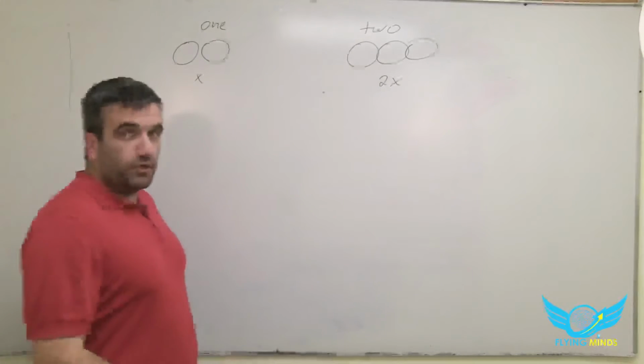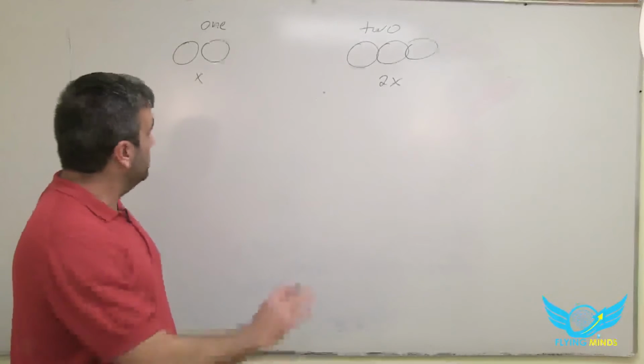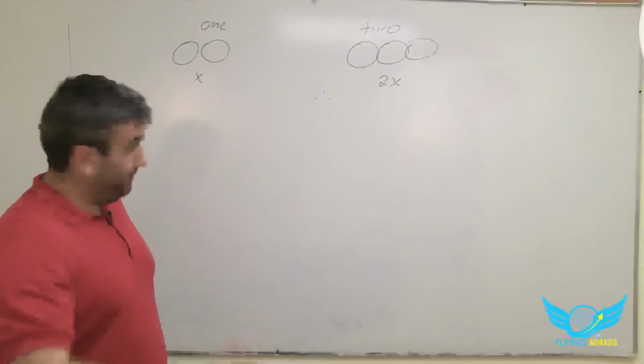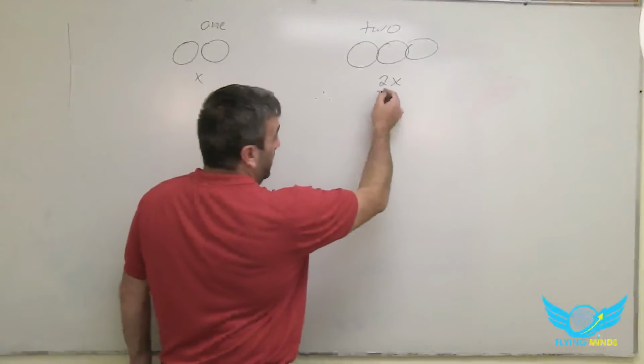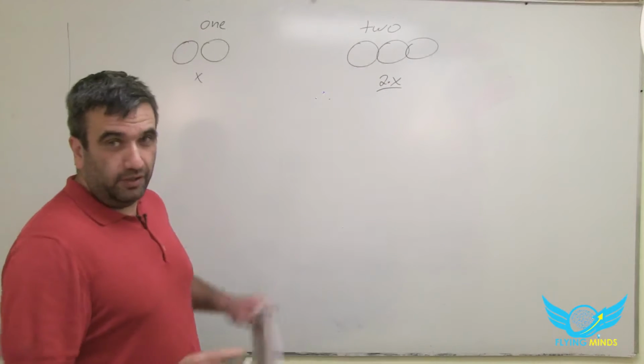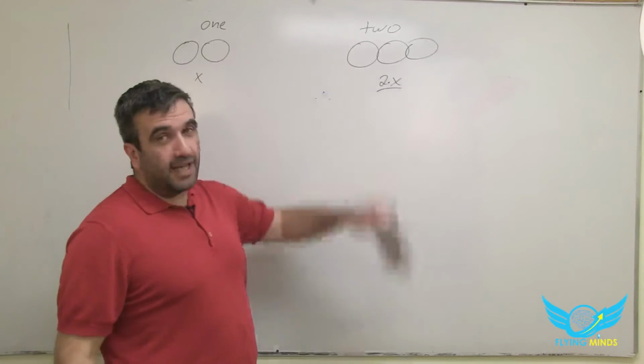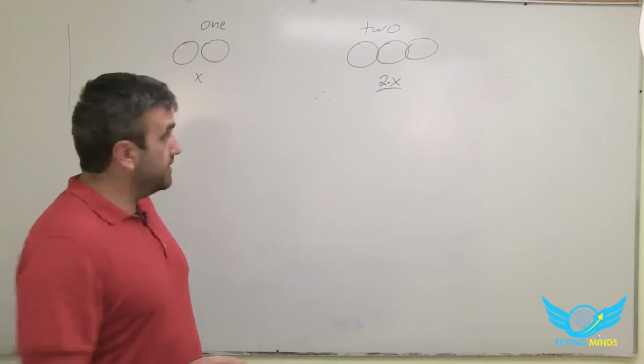Okay, so how to approach this problem? Sounds hard, but very logical. Right away, what we see is 2 times X, so for sure we can tell that this number is even. So the second customer bought an even number of liters.